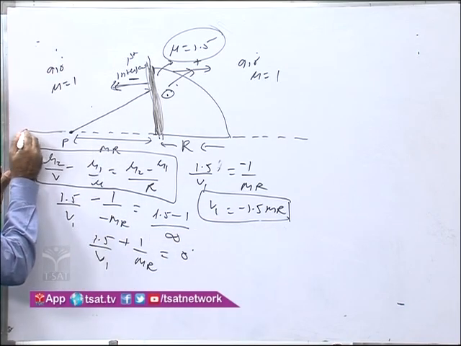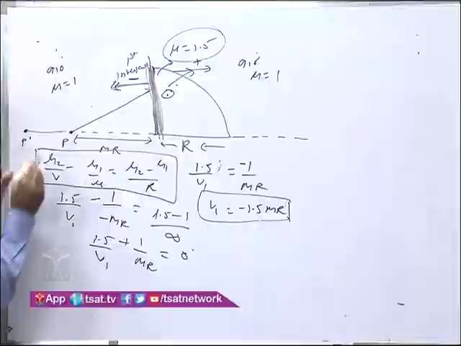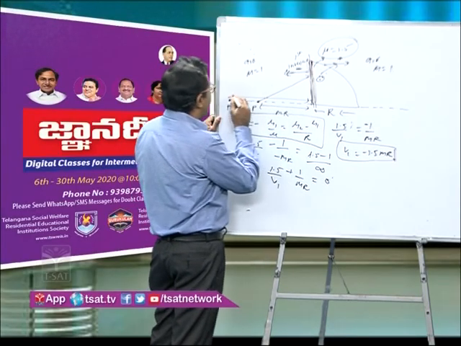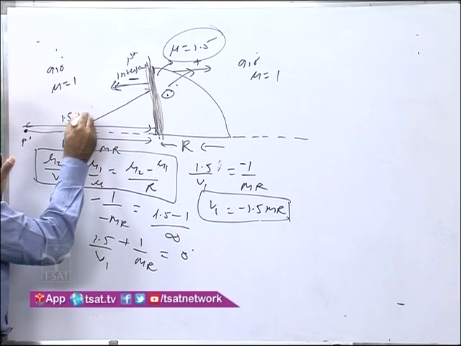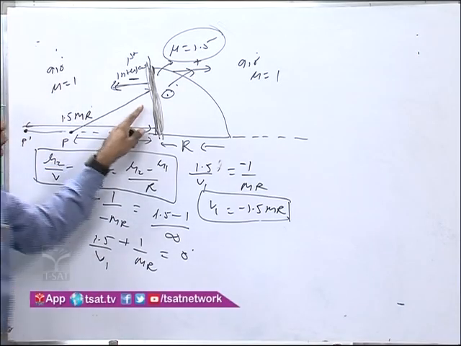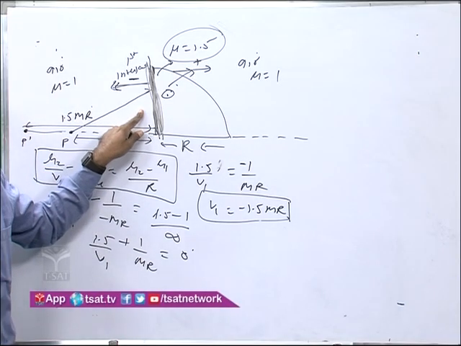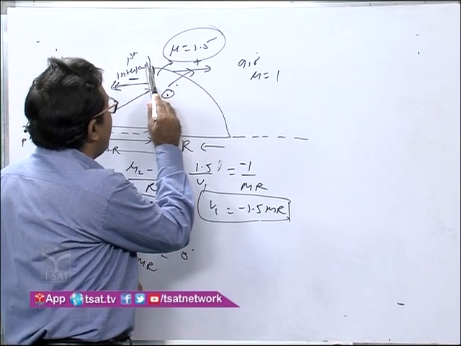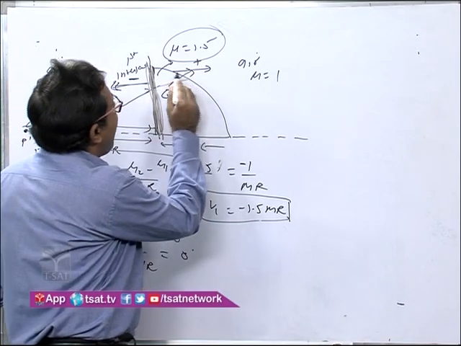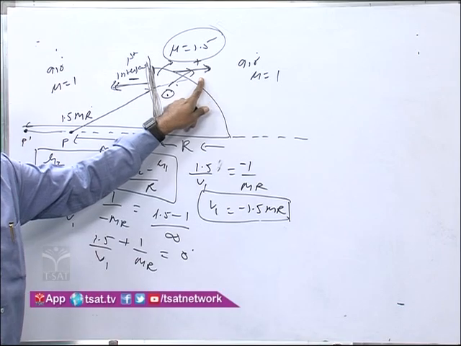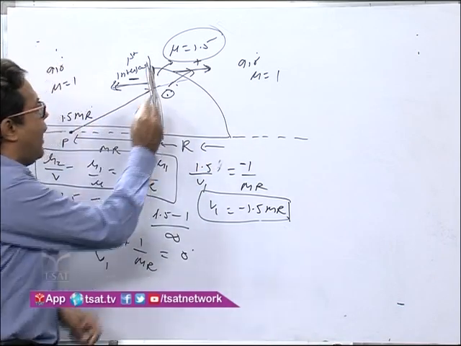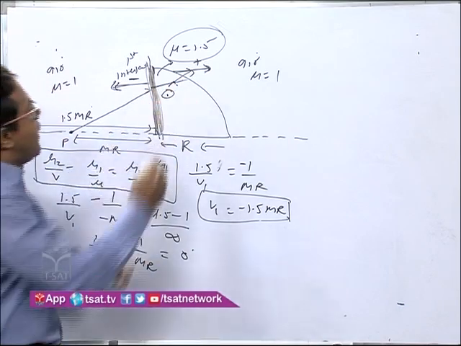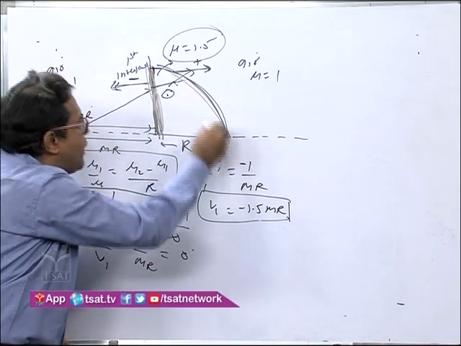So the image will be somewhere here, say this is P dash, and this distance is 1.5 mR. Now the ray has already been refracted from this surface. It will move ahead, and after moving from here, the final refracted ray should come out parallel to the table. When the ray moves ahead, it will be refracted at the second interface.